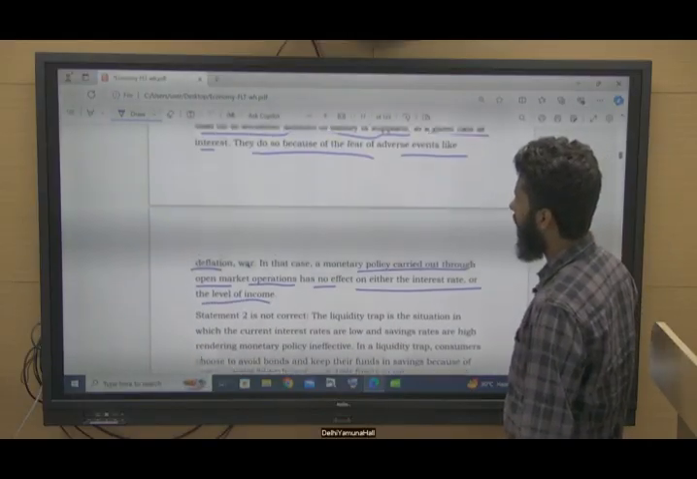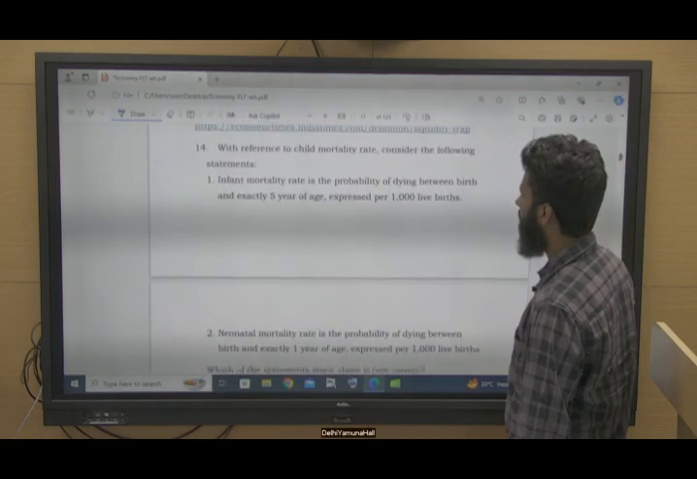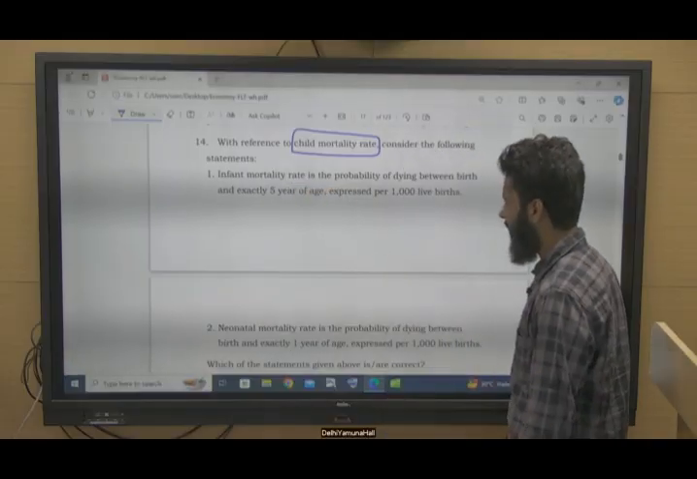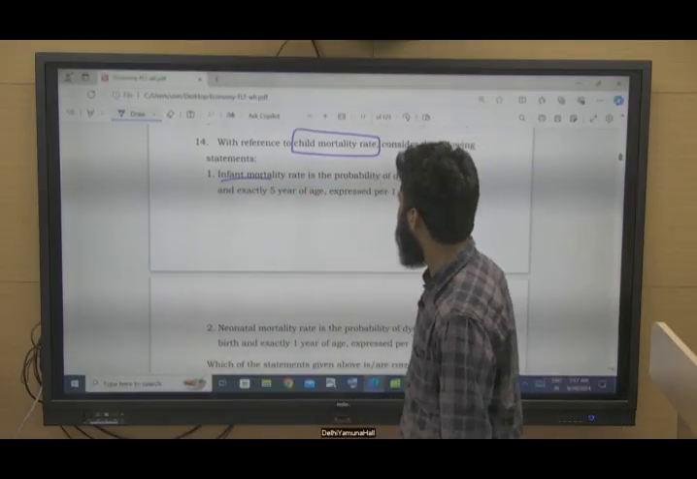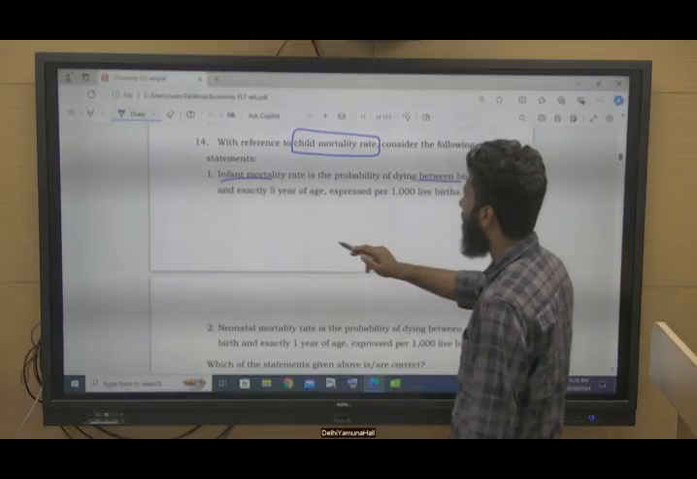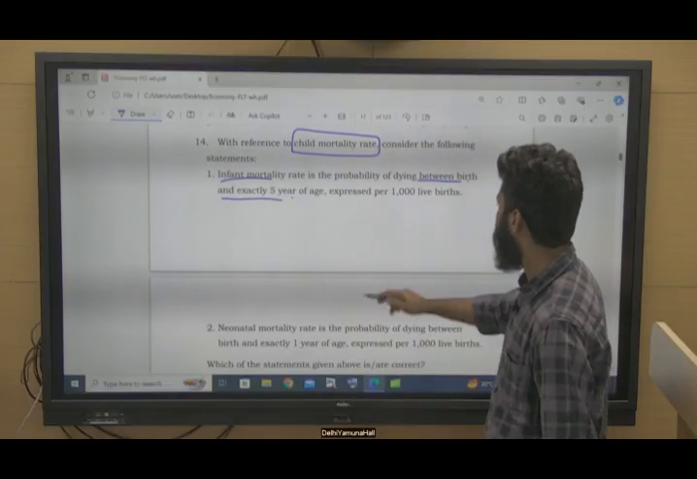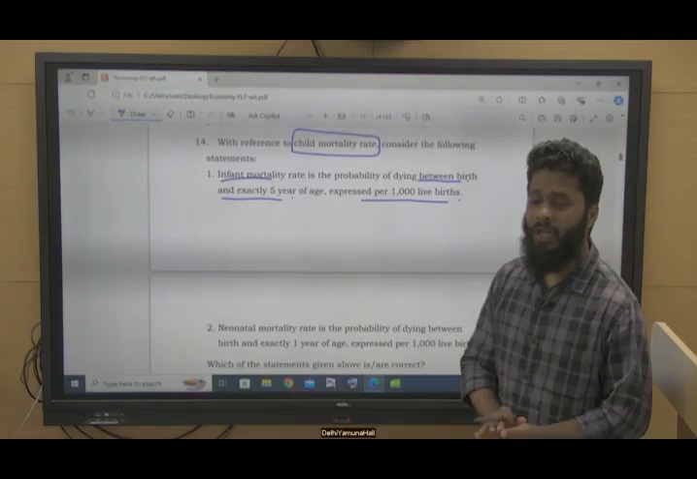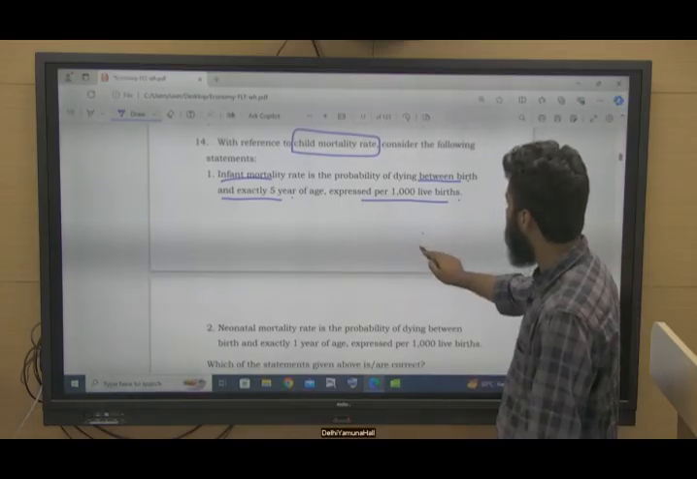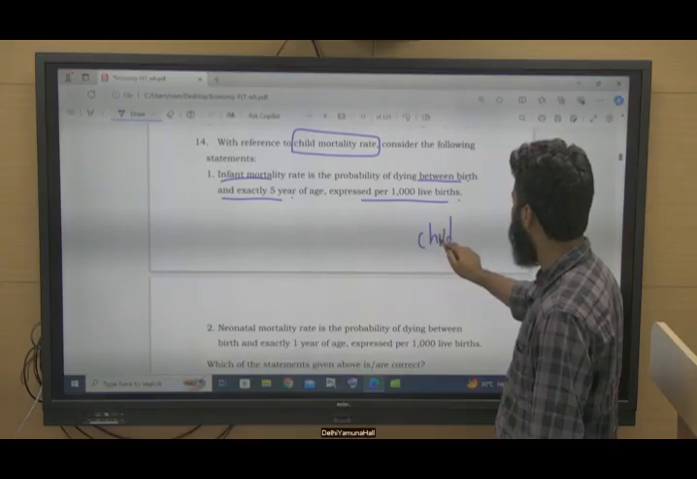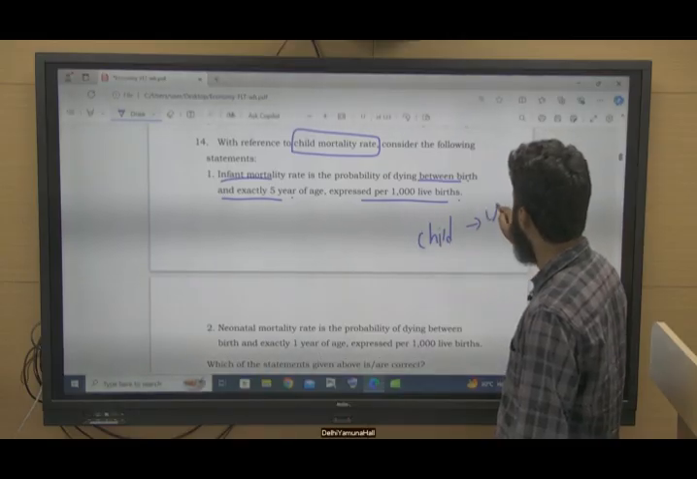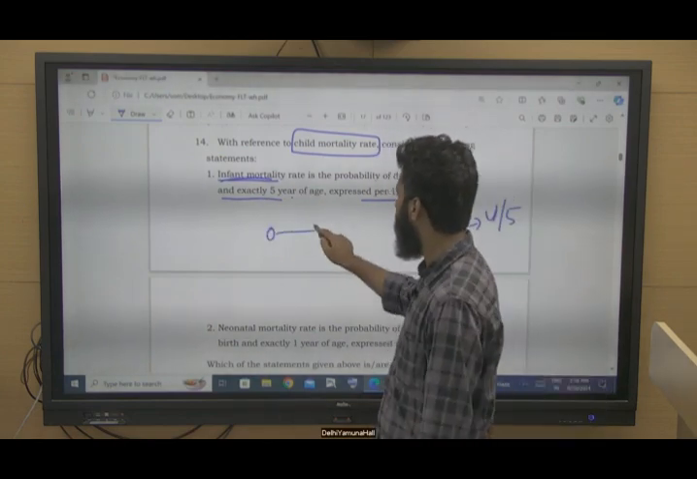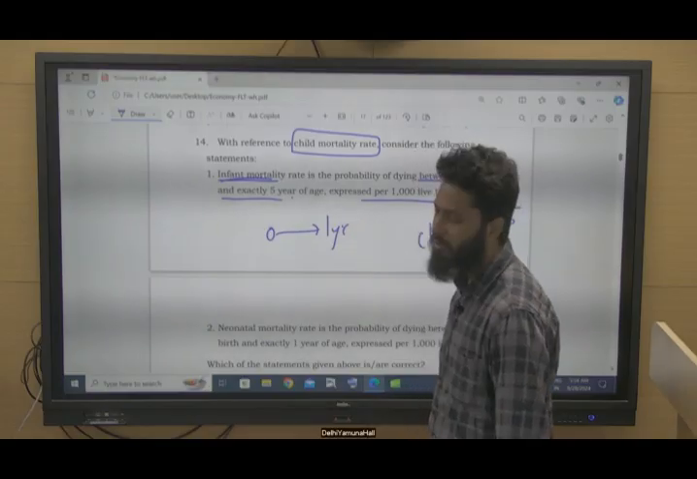Coming to question number 14. With reference to child mortality rate, consider the following statements. Infant mortality rate is the probability of dying between birth and exactly 5 years of age expressed per 1,000 live births. Now see, there are infant mortality, neonatal, there is child mortality. Child mortality is under 5 age. But they have asked for infant mortality. Infant mortality is from 0 to 1 year of age.